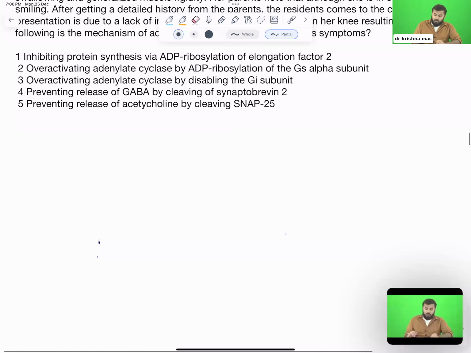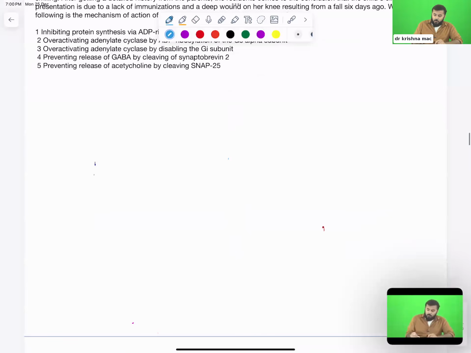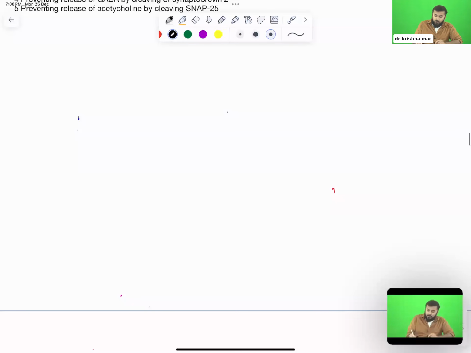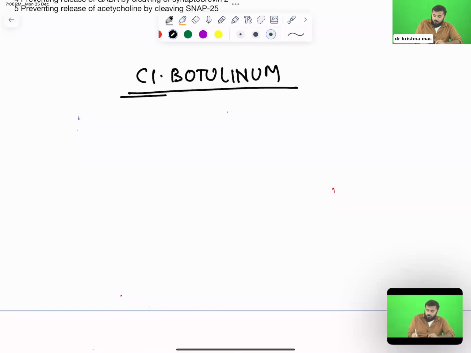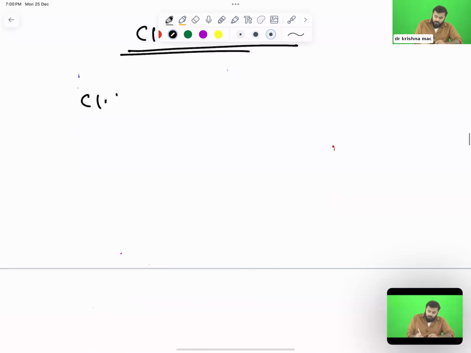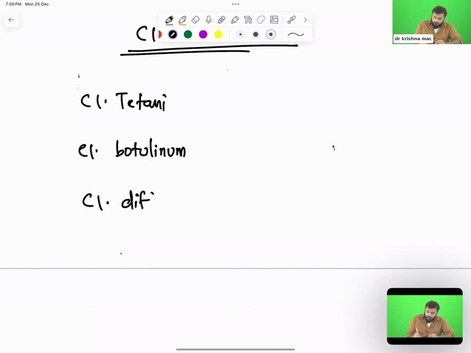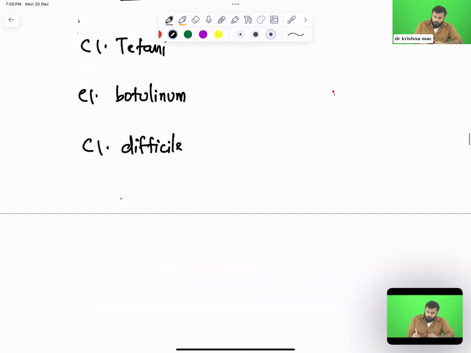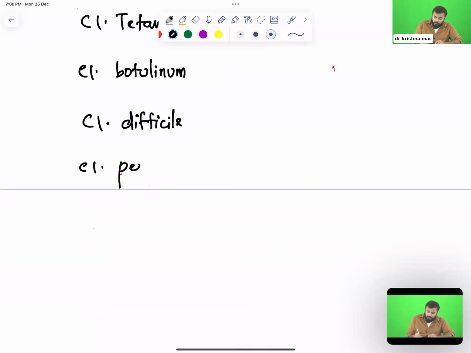Very good. So now the next important thing we shall be discussing will be Clostridium botulinum. We know Clostridium tetani, we know Clostridium botulinum, we know Clostridium difficile, and we also discussed Clostridium perfringens.